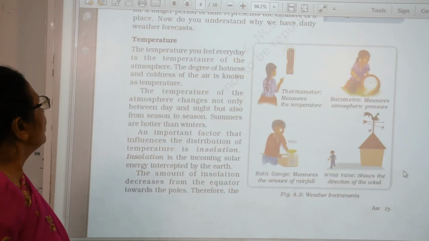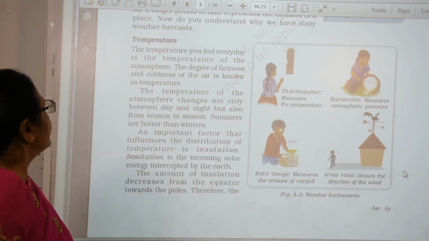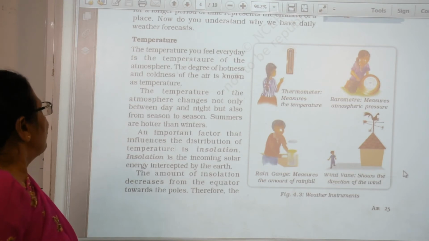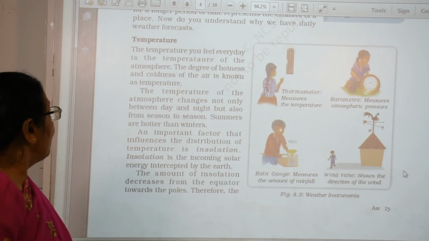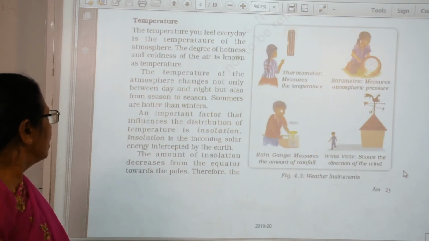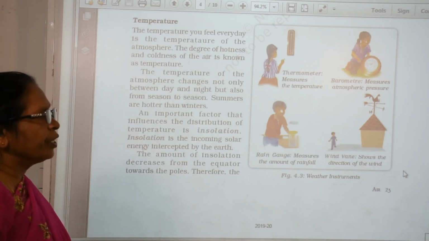Now there is temperature. We feel the temperature of the atmosphere change between day and night, but also from season to season, and summers are hotter than winters. That is an important factor that influences the distribution of temperature.